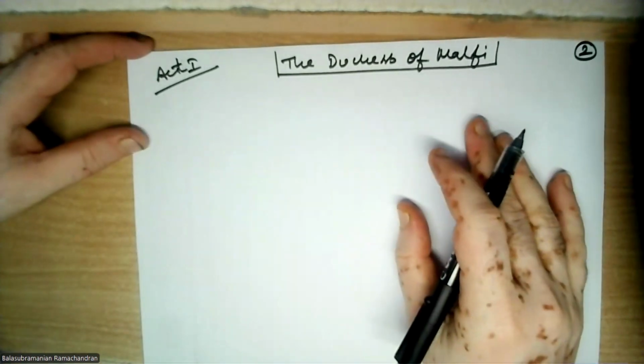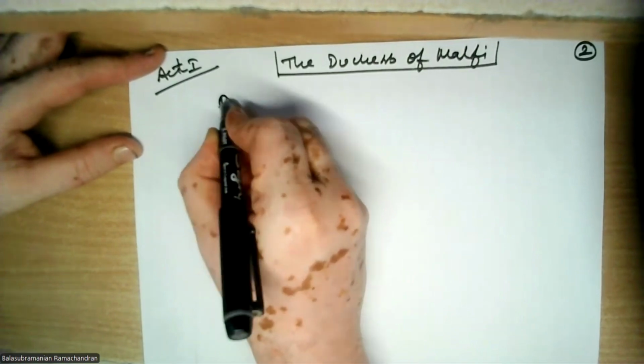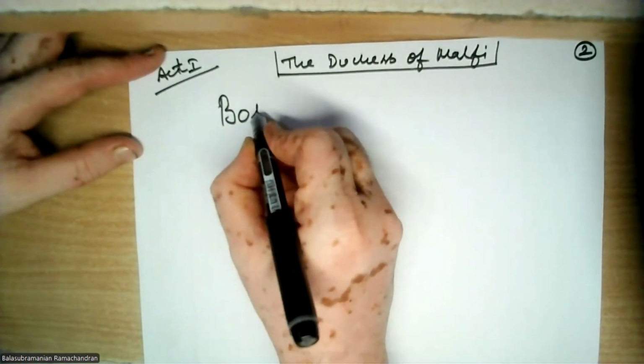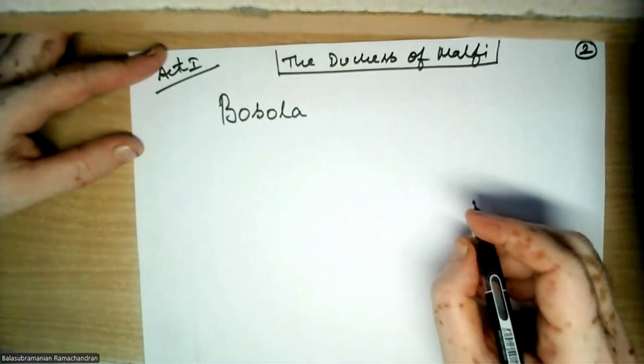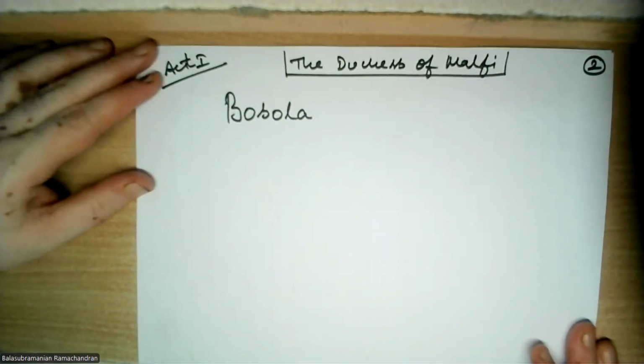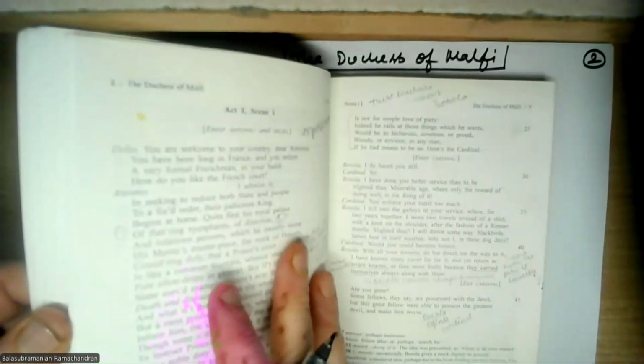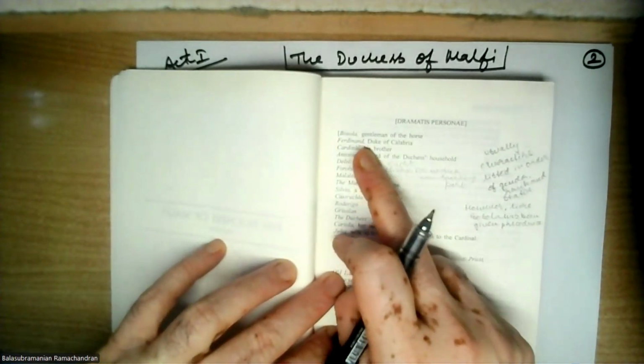There is a very interesting character who enters right now, and his name is, let me introduce this character to you, a very important character, Bosola. Now, who is Bosola? Let us look at this person, and I'm going to show something which is very interesting. When you look at the play, we are following this edition. If you look at the play, Bosola, I hope you're able to see, he is in the dramatis personae.